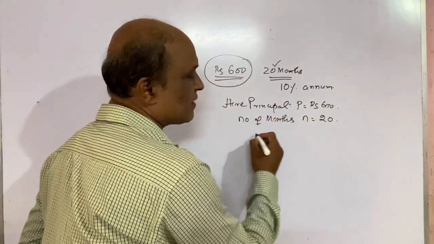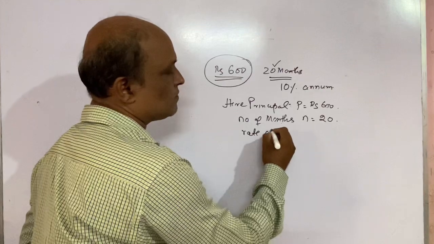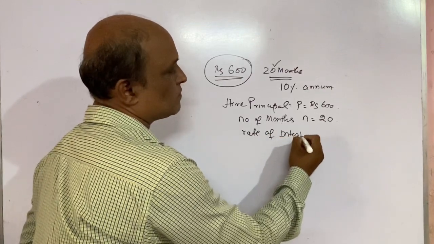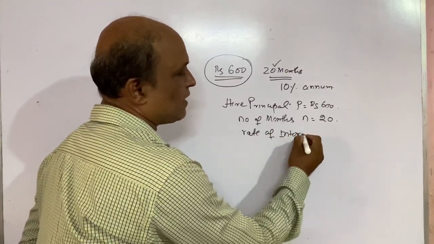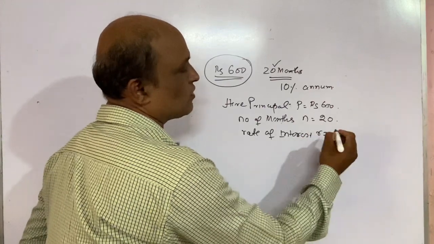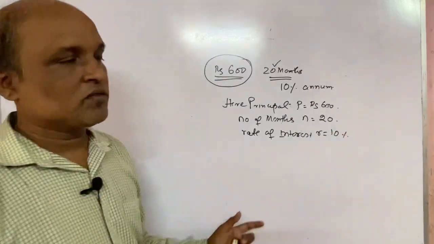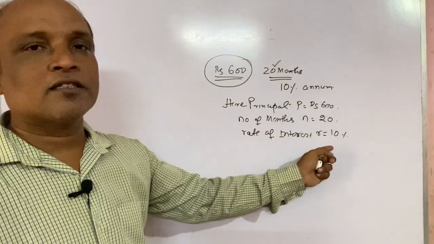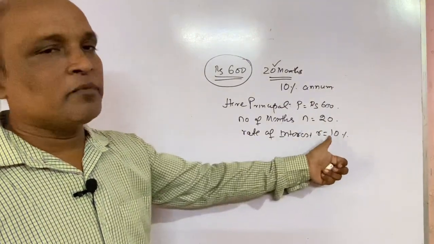Now the rate of interest R is equal to 10%, that is per annum. You have to understand this. Sometimes they give the interest in months, so please see that this should be per annum, right?